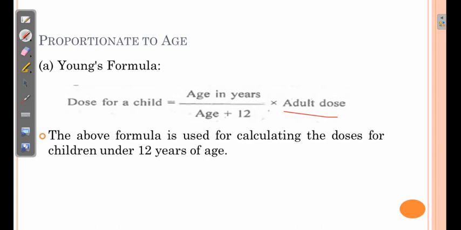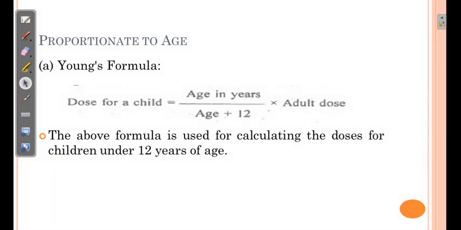So we need to take care. Now the above formula is used for the calculation of dose for children under the age of 12 years. Mind well, when it is not specified in exam which formula is to be used, we need to use this formula only if the age of the child is under 12 years. For the child above 12 years, next formula will be applicable.